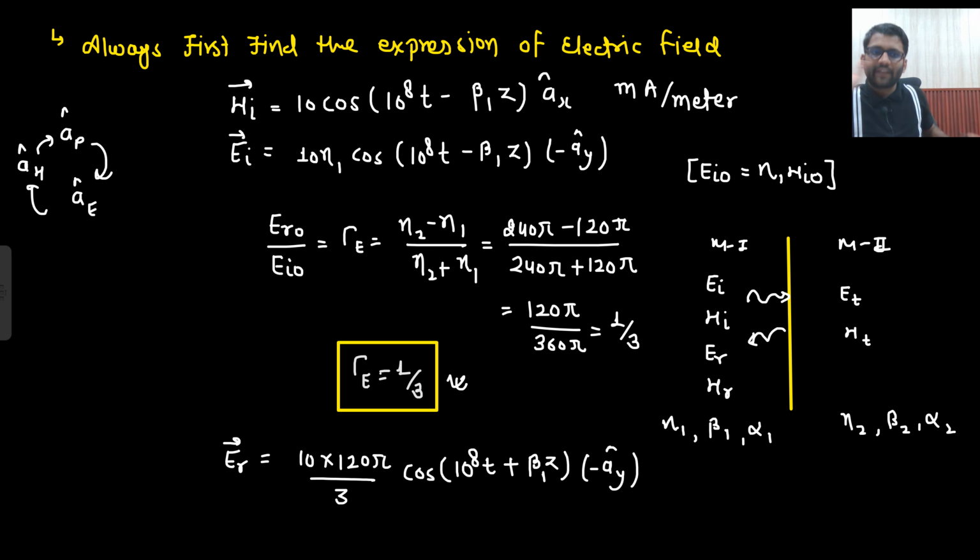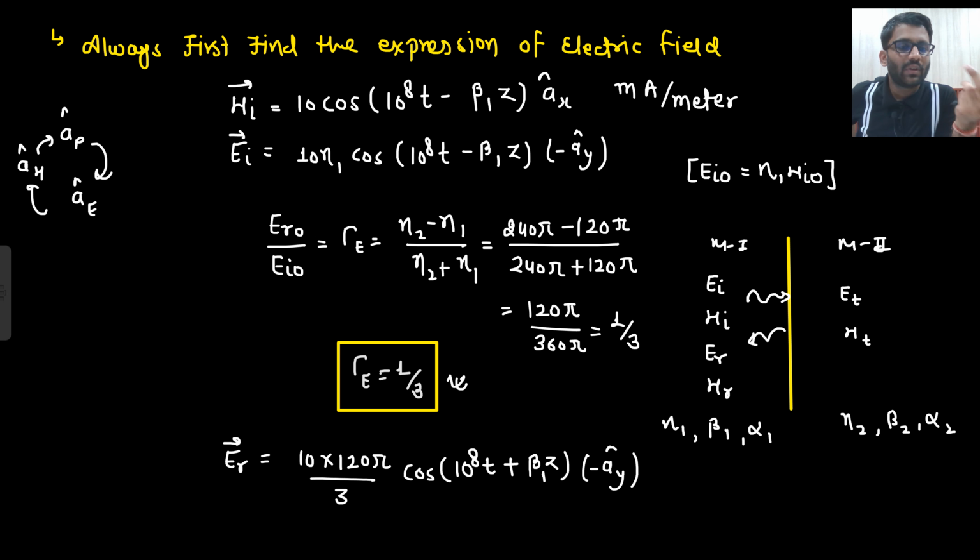That I have derived the formula assuming that incident and reflected electric field have the same direction. Now, if my gamma is becoming positive, that means my assumption was correct that incident and reflected electric field are having the same direction. But if gamma is becoming negative, that means incident and reflected electric field have different directions. Is that clear to you?